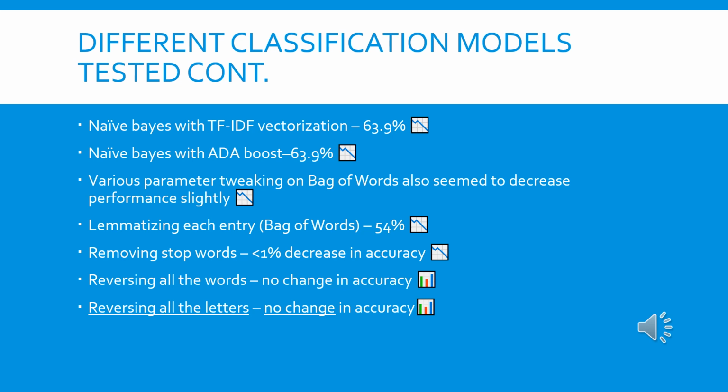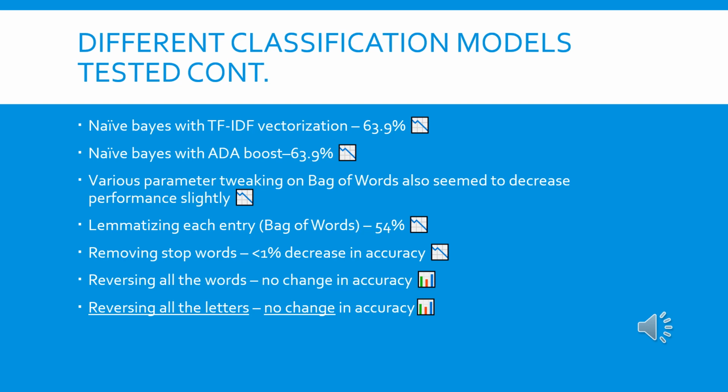They either decreased performance or kept it exactly the same. Then we tried lemmatizing each entry for the bag of words naive Bayes model, and that decreased the accuracy quite a bit, 54%, barely better than a coin toss. We tried removing stop words. That decreased accuracy a little bit, less than 1%.